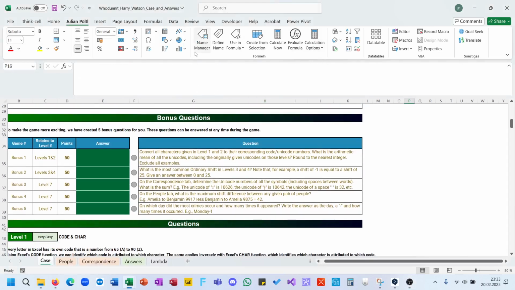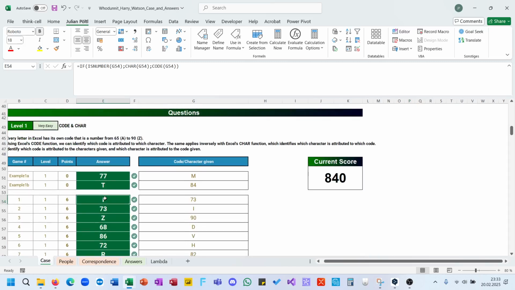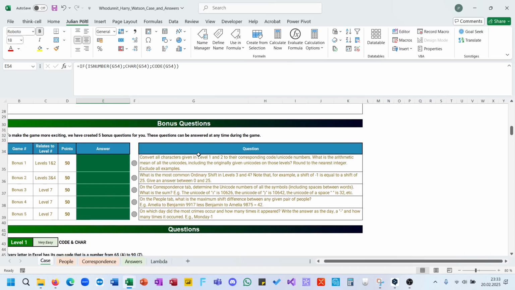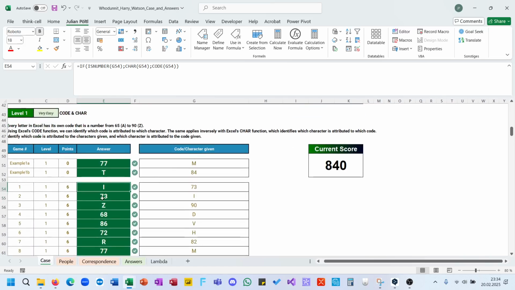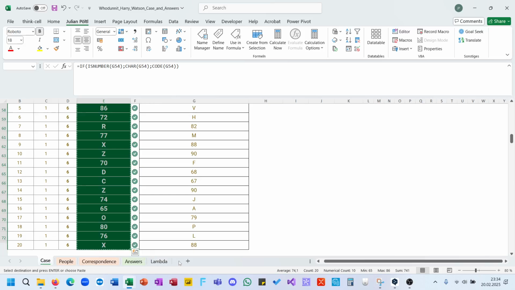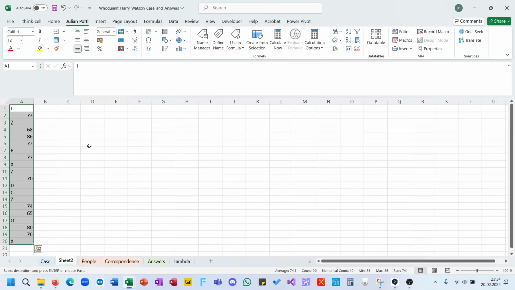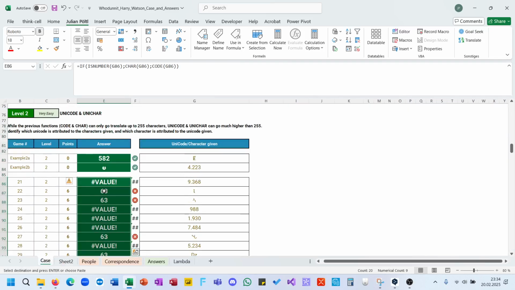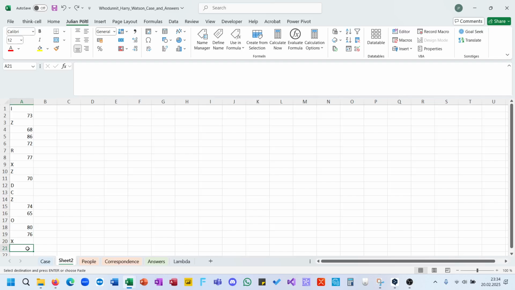Level 1 and 2. We want to have the average Unicode code. So copy here. In this case, it makes sense to not use a huge lambda because it's faster to copy those levels in here.